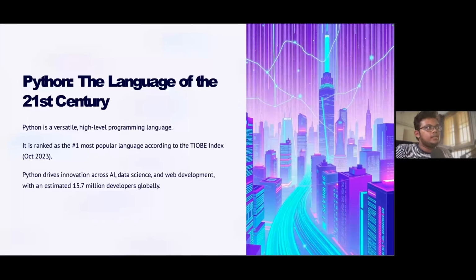So Python is a combination of different other high-level languages and, of course, low-level languages together. On top of that, Python is a feature-rich programming language where you can directly implement any type of application or modify it according to your particular project or program. It is ranked as the number one popular language according to the TIOBE index.